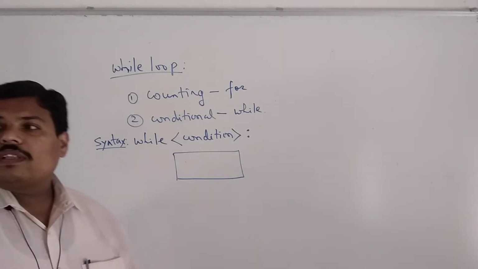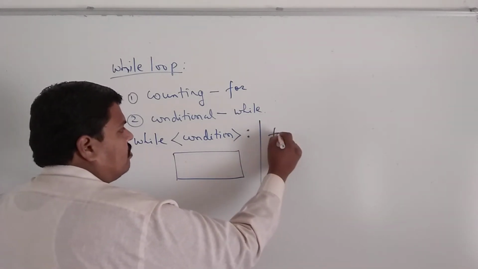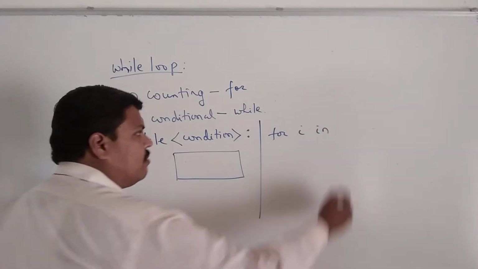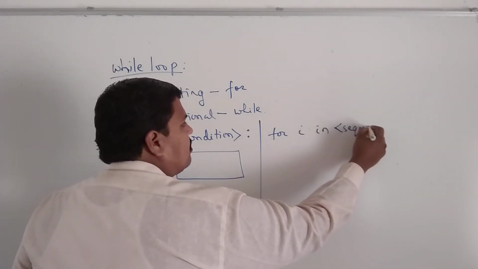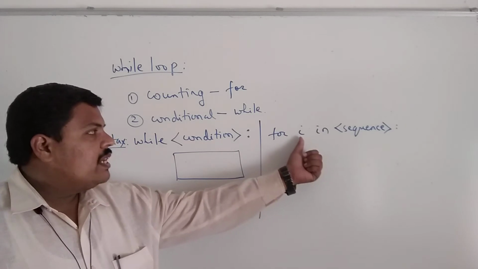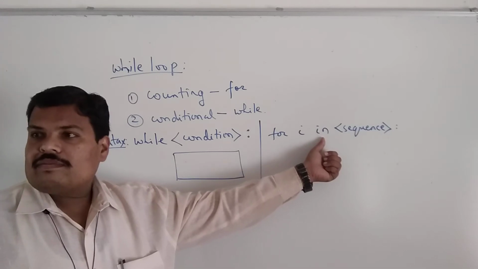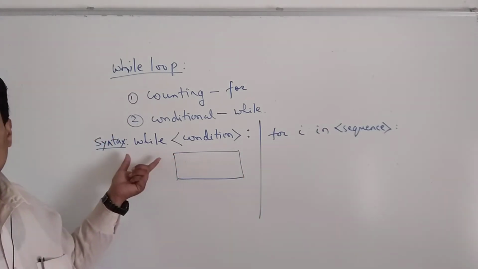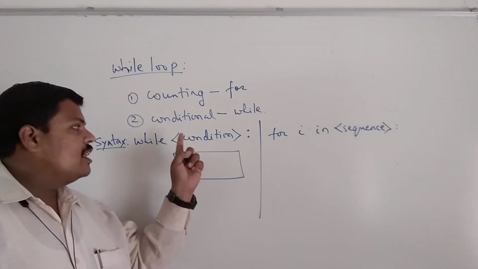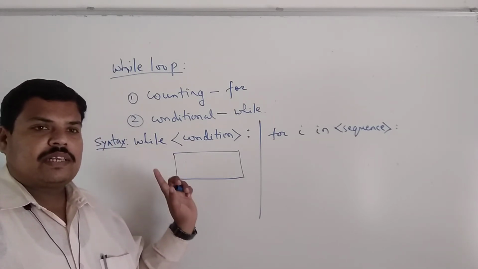Why? Because in the for we had, of course, the keyword for, then we had a variable i, then in, and then we had a sequence. Okay, so there are lot many things. We need a variable. We need a sequence. To operate this, we also need an operator known as in. Okay. So here it is not the case. Here we have the keyword while and one single condition to be checked. If the condition is true, then the block will get executed. Okay. Is it clear?